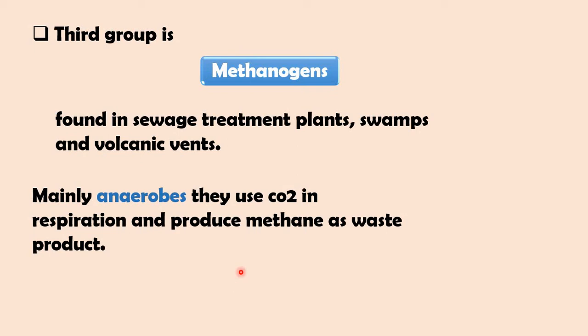The third group is called methanogens. Methanogens means they can produce methane gas. Okay? Gens means to create or to produce. Methane is derived from, of course, the methane gas. So this kind of archaea can be found in sewage treatment plants, in swamps, and in volcanic vents. From these places, you can figure that this kind can tolerate very high temperature.